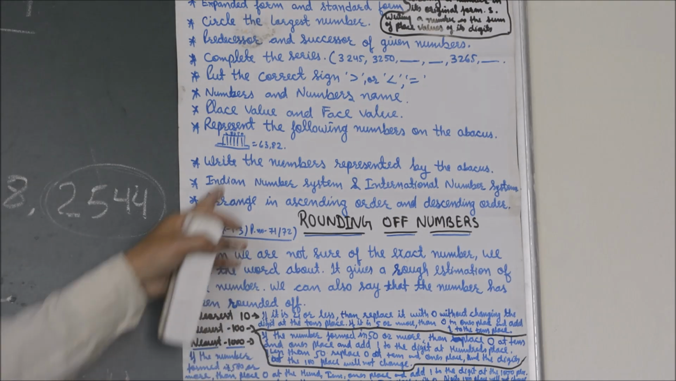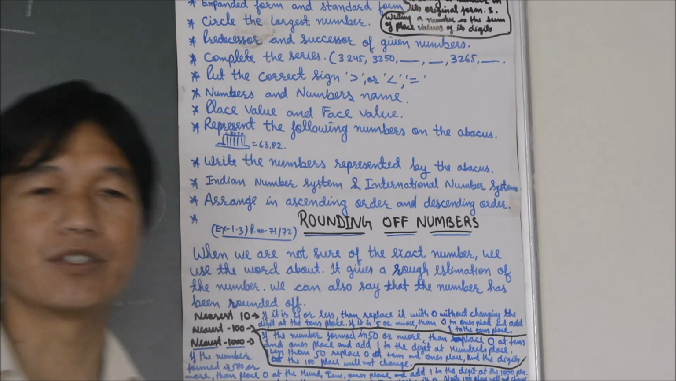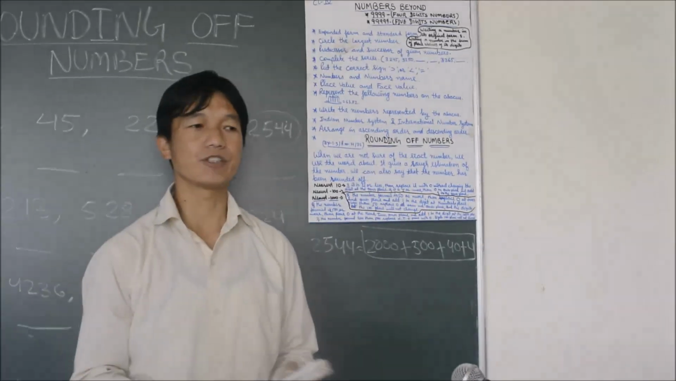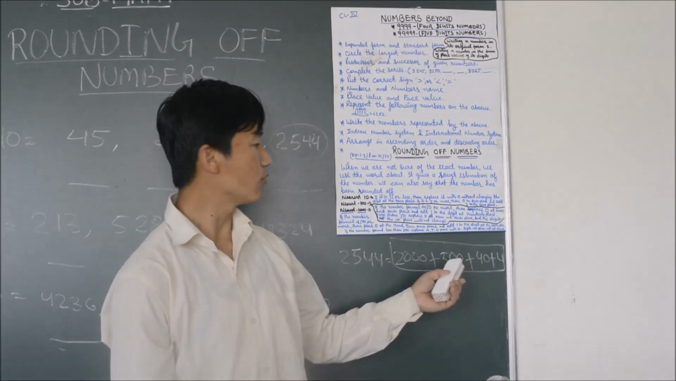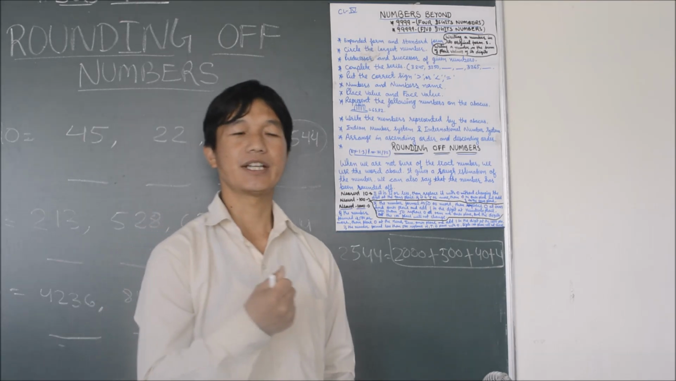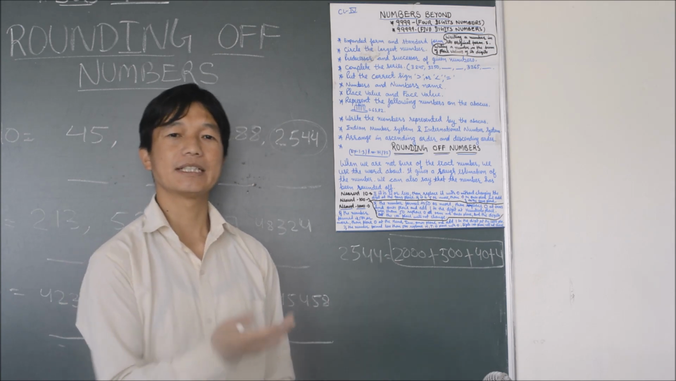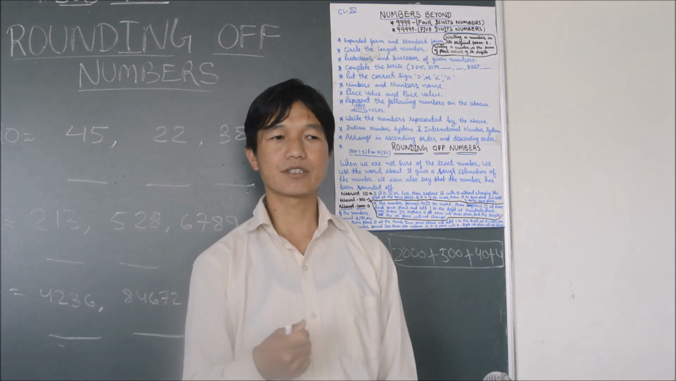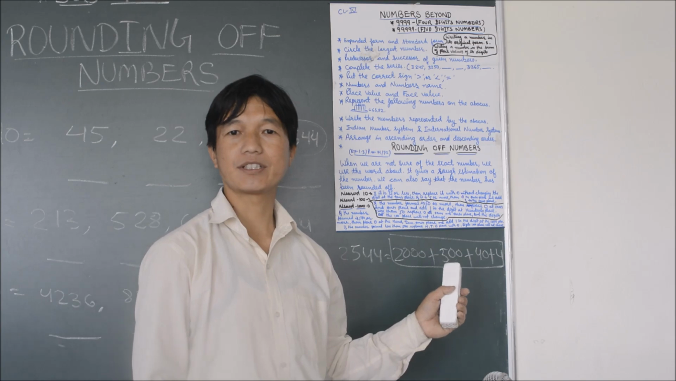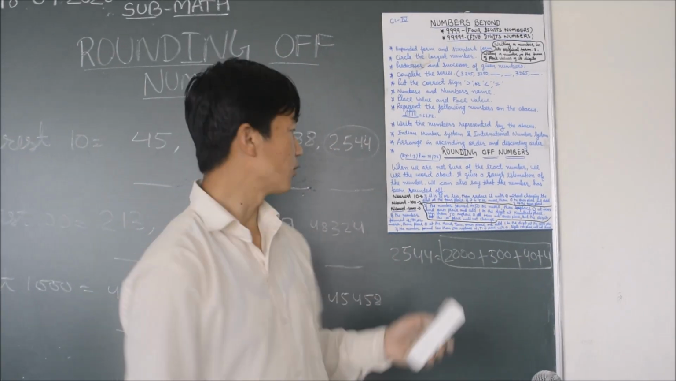After that, Indian number system and international number system. This also we have done. In the Indian number system we count from right to left. That means ones, tens, 100, and after 3 digits we put a comma, then thousands, 10,000s, then 100 thousands, then 10,000s, lakh, 10 lakh, crore, 10 crore.